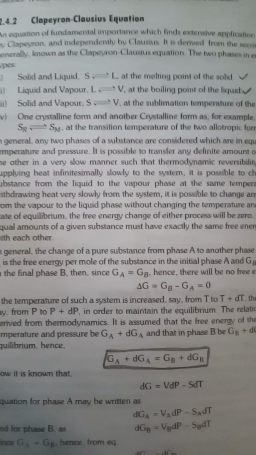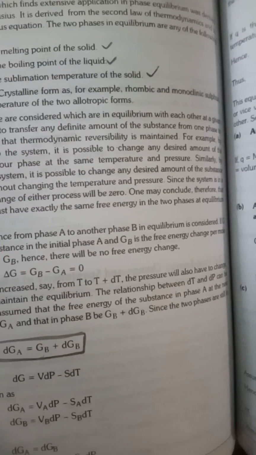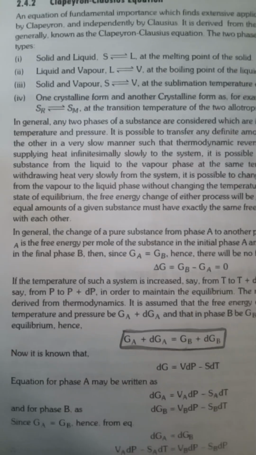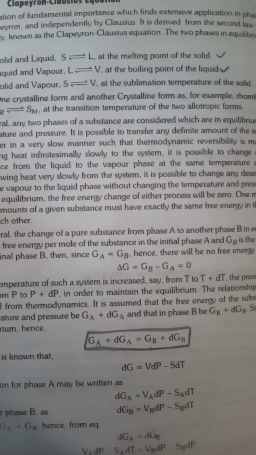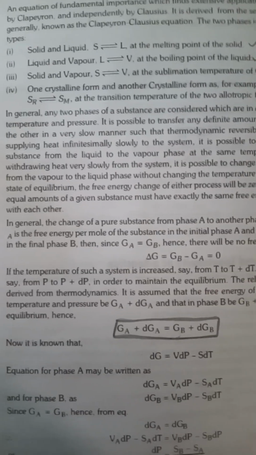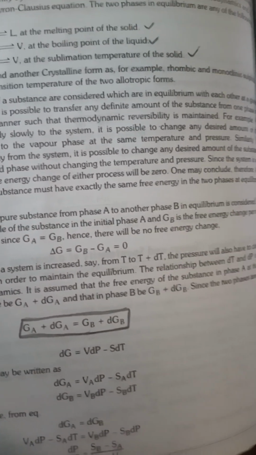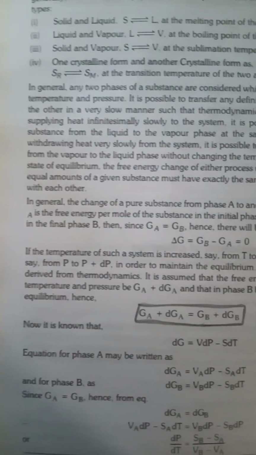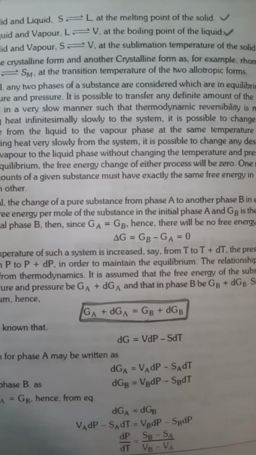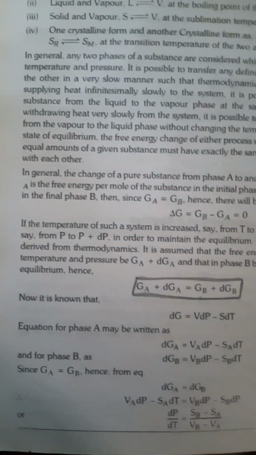Similarly, by withdrawing heat slowly from the system, it is possible to change any desired amount of substance from the vapor to the liquid phase without changing the temperature and the pressure. Since the system is in a state of equilibrium, the free energy change of either process will be zero. One may conclude therefore that an equal amount of the given substance must have exactly the same free energy in the two phases at equilibrium with each other.